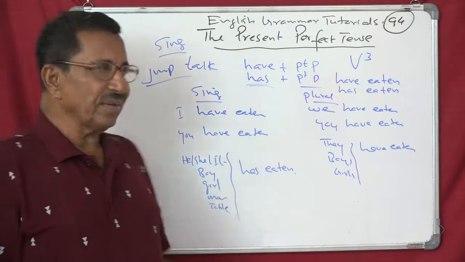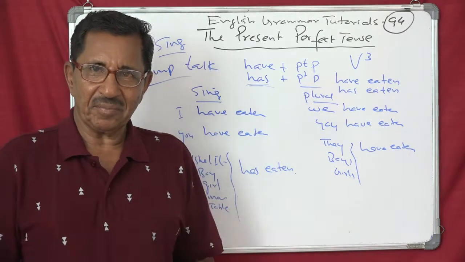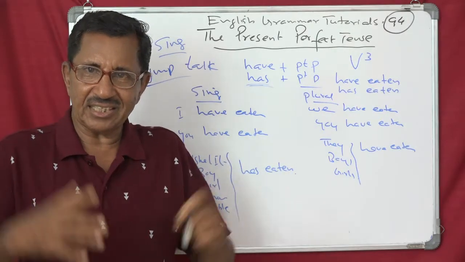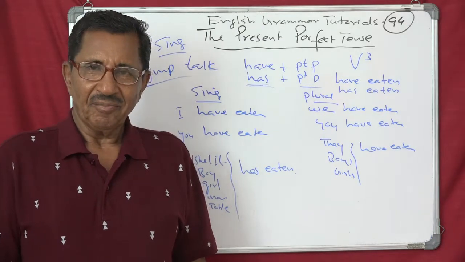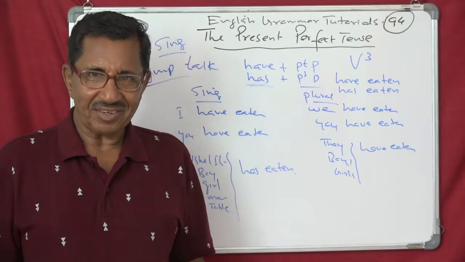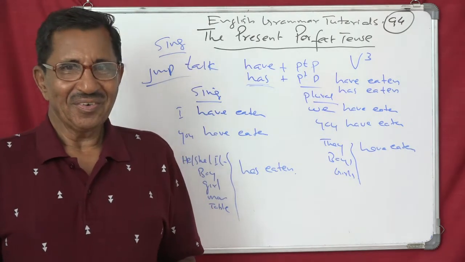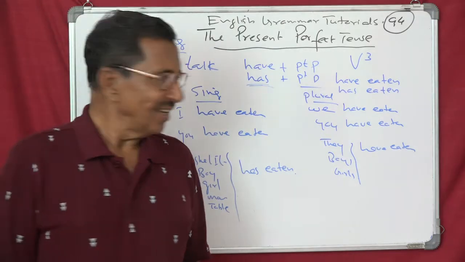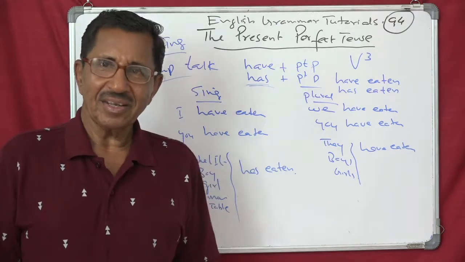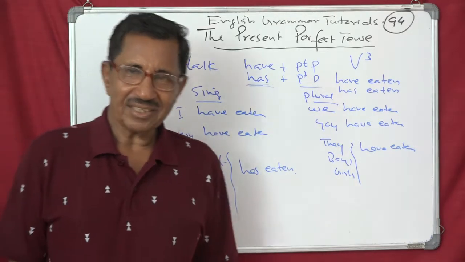Now we have jumped, you have jumped, they have jumped, boys have jumped, men have jumped, women have jumped, ladies have jumped, gentlemen have jumped, teachers have jumped. I don't know why they jumped. No idea. People have jumped, neighbors have jumped.